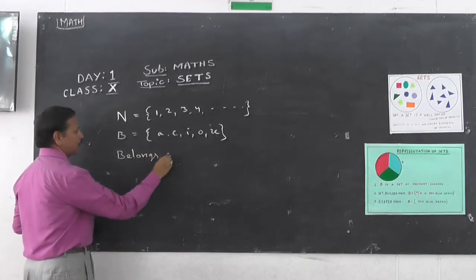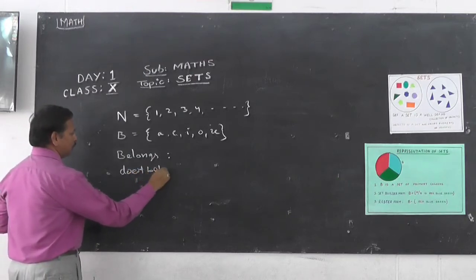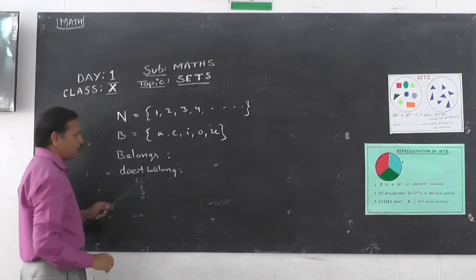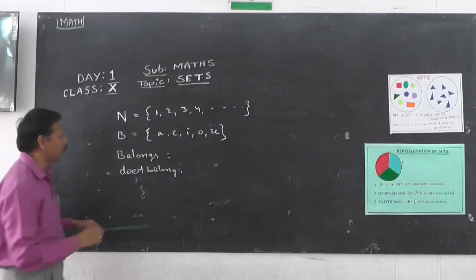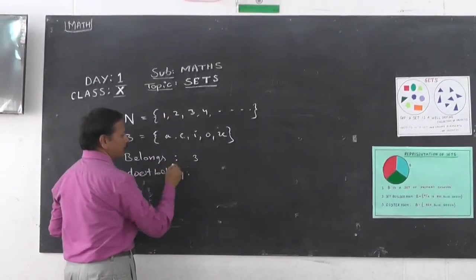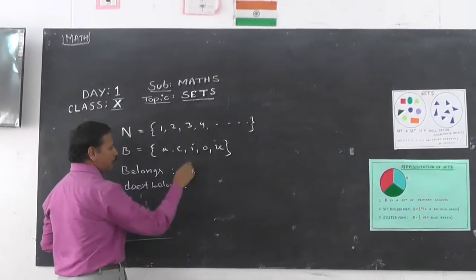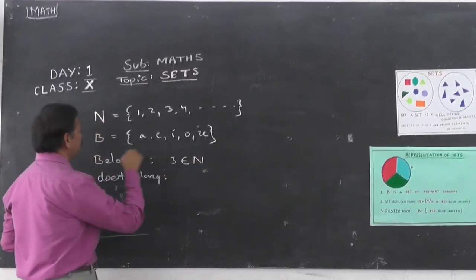Belongs to, and does not belong to. So when we use belongs to and when we use does not belong to, we will see. Take here N: 1, 2, 3, 4. Suppose 3 is there. 3 is present in N. So we write 3 belongs to N. This is the symbol for belongs to.